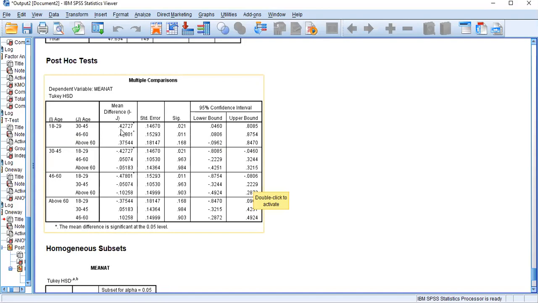Now, comparing with that, you can see that the attractiveness of the first age level is more than the second age level, because this gives you the highest value. For example, the attractiveness of age 18 to 29 is more than the attractiveness of age 30 to 45, and the attractiveness of age 18 to 29 is more than that of age 46 to 60.